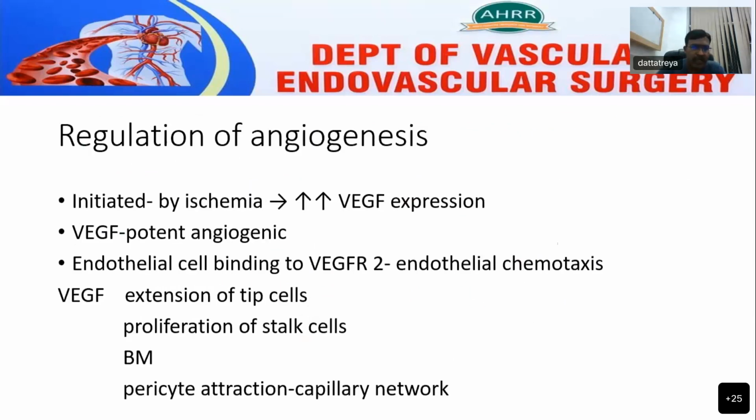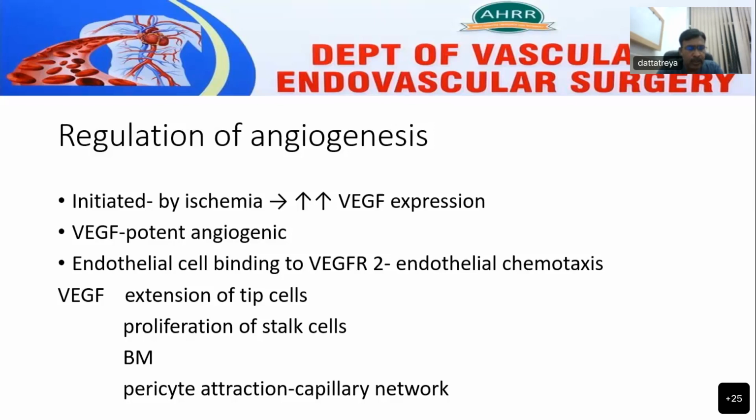Coming to regulation of angiogenesis, angiogenesis is initially initiated by ischemia, distal ischemia. Due to the distal ischemia, there is increased expression of vascular endothelial growth factor. This vascular endothelial growth factor is a potent angiogenic factor which helps in endothelial cell proliferation, migration, and adhesion. The endothelial cells will get bound to vascular endothelial growth factor receptor 2, which will help in endothelial chemotaxis.